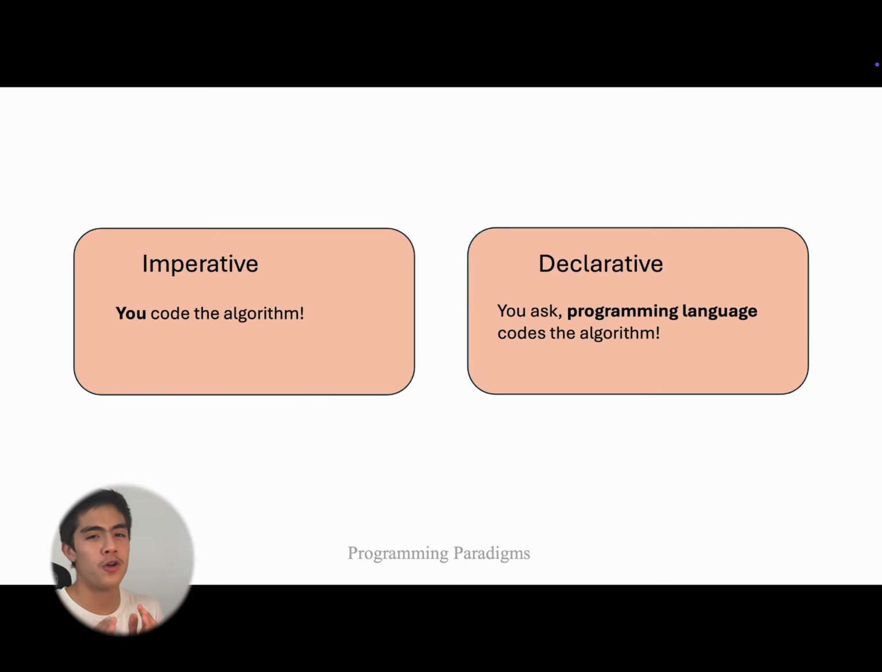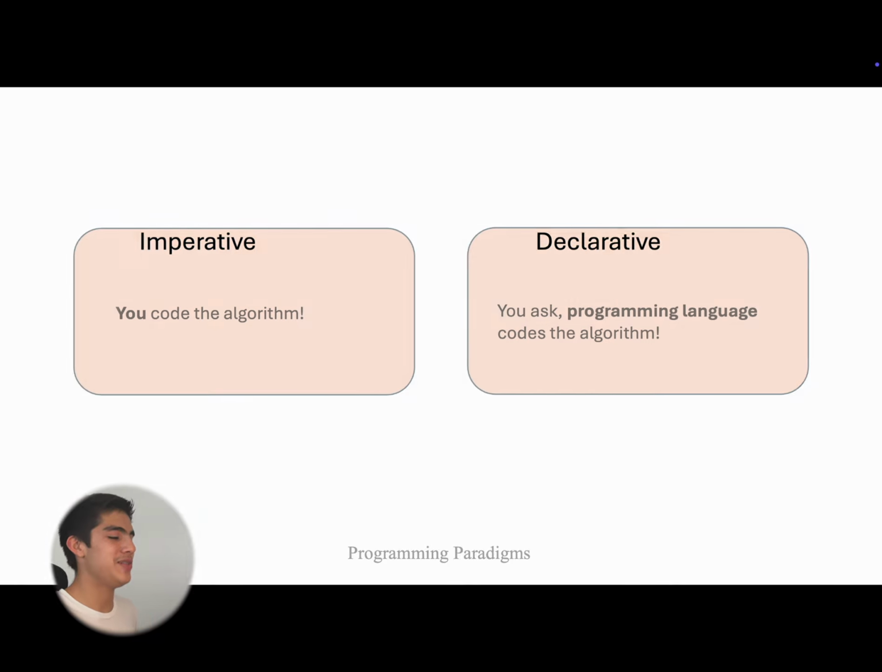Imperative means that you code the algorithm. You have to actually write down all of the loops and the conditions to meet the step-by-step instructions that you want to follow. Whereas declarative is that you ask, and then the programming language will code the algorithm for you.